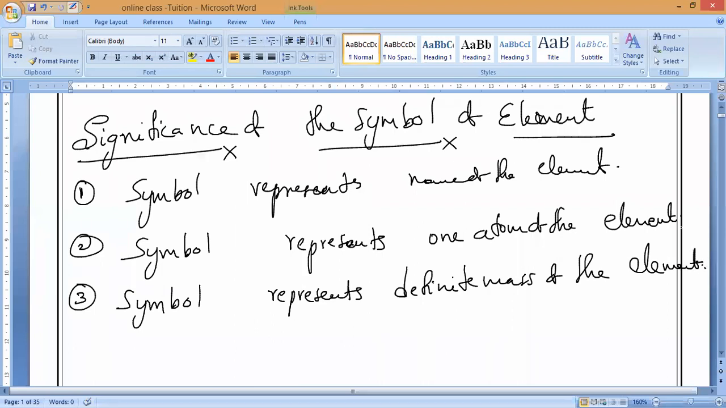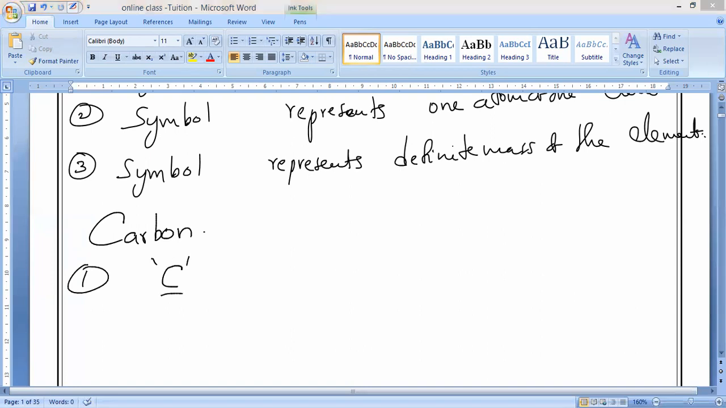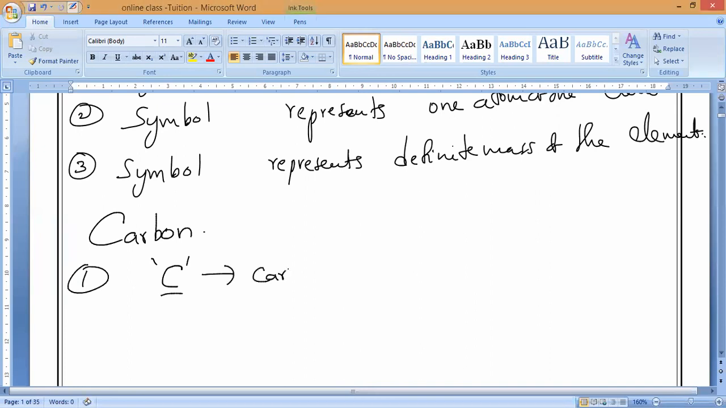So now, let us see with the example. All of you take the example: the significance of symbol of C. I'm taking carbon. What is the first point? What is the symbol of carbon? C is the symbol of carbon. So C represents what? Carbon element. Understand? Carbon element.